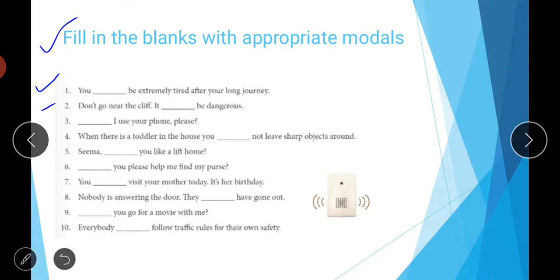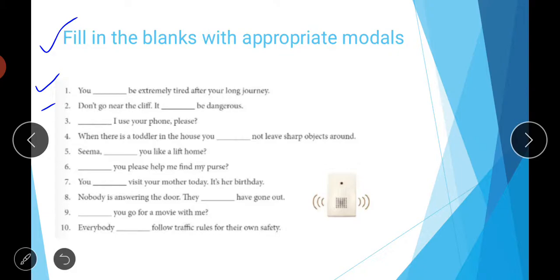Then sixth is dash you please help me find my purse. So we are making a request again, and for making requests you can use the word could. In fifth you can use the word would also. Seema, would you like a lift home? So would is also there, that you can use. And in sixth dash you please help me to find my purse. So if you want to ask something politely, you can use the word may also and could also. So could you please help me or may you please help me, both are correct, and it is better if you use the word could.